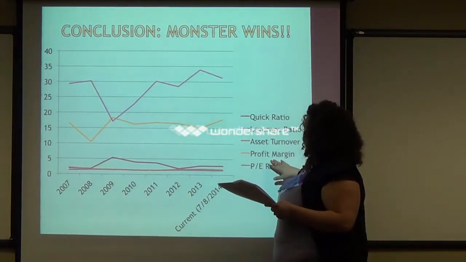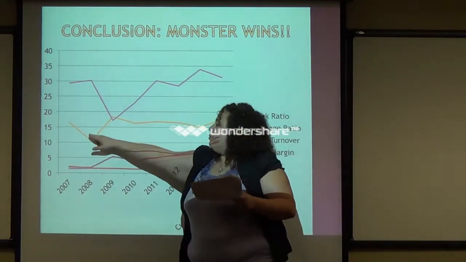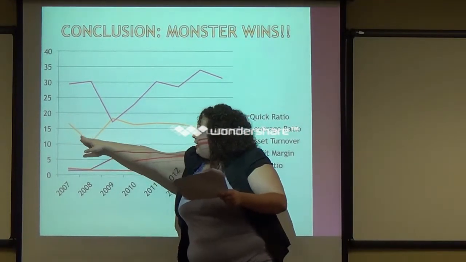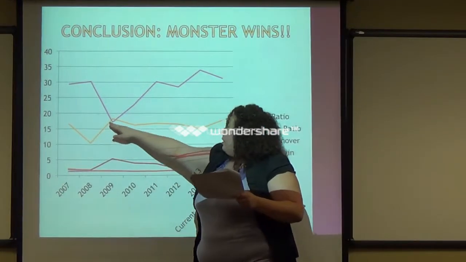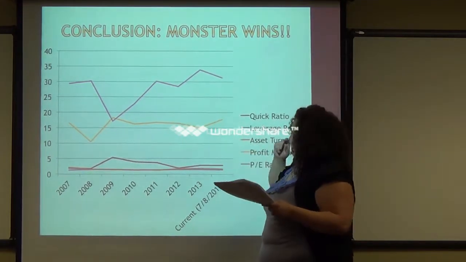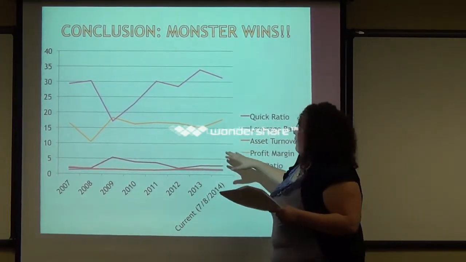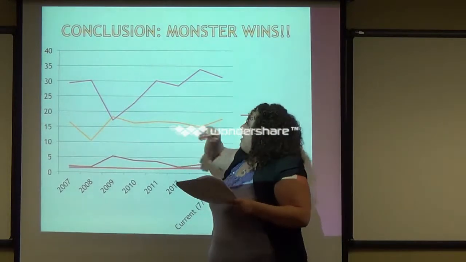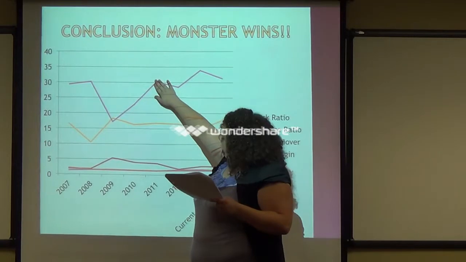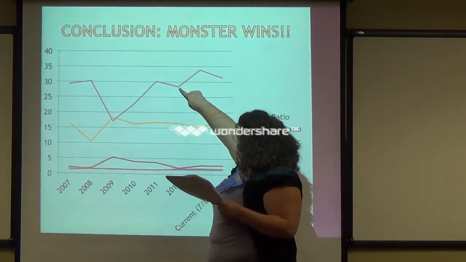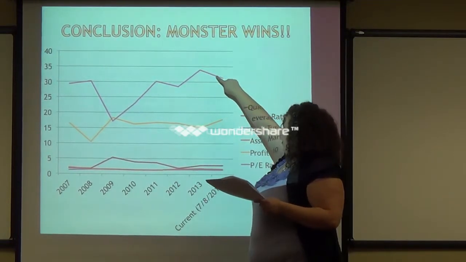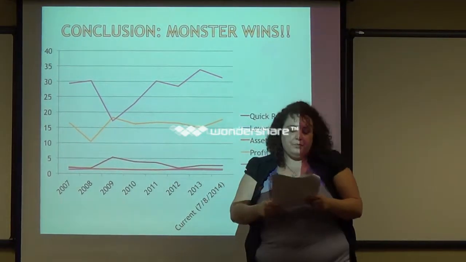The profit margin, how well they make a profit. In 2007 it started a little over 15, then it comes down, goes back up, kind of comes down a little bit, flat lines down. Right now we're on an up curve. And then your PE ratio, which is how the market values. It drops right here in 2009, but it steadily goes up to 2011, comes down a little bit in 2012, it goes back up in 2013, and right now, it's kind of down.